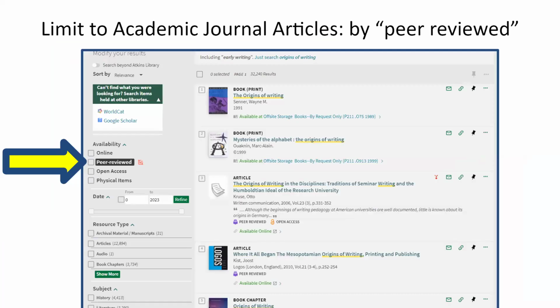So how do I get to academic journal articles? Same area, but different section.